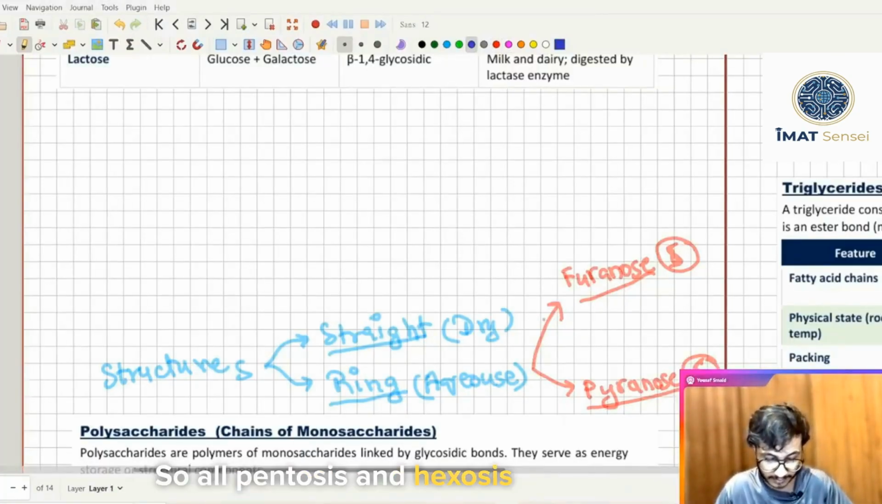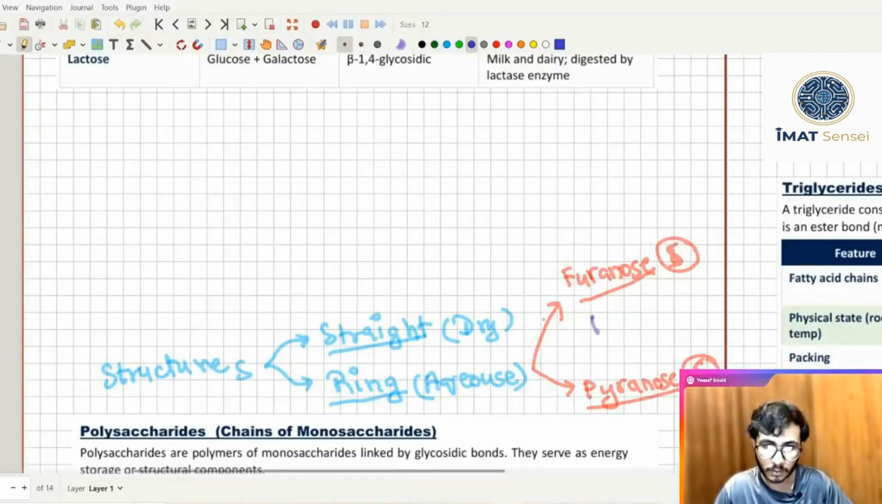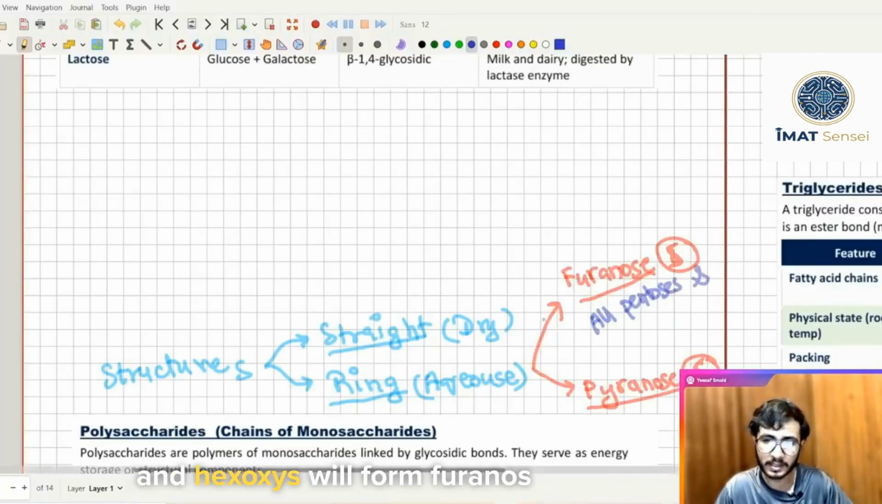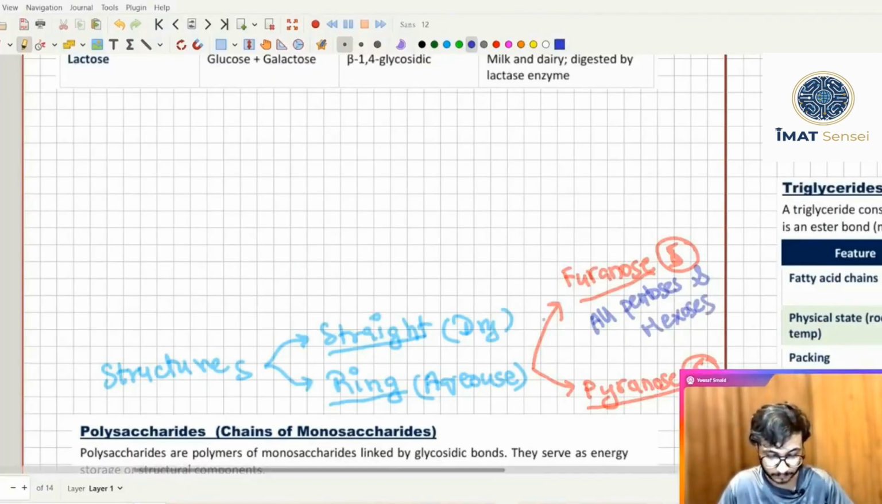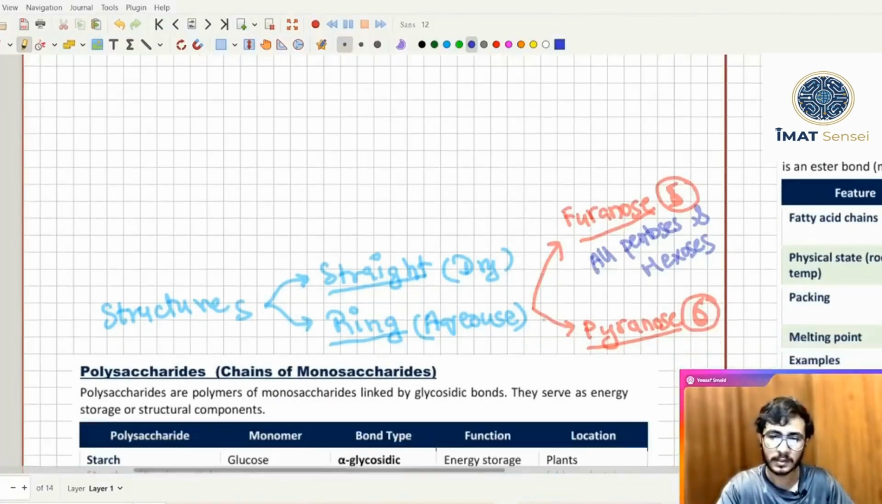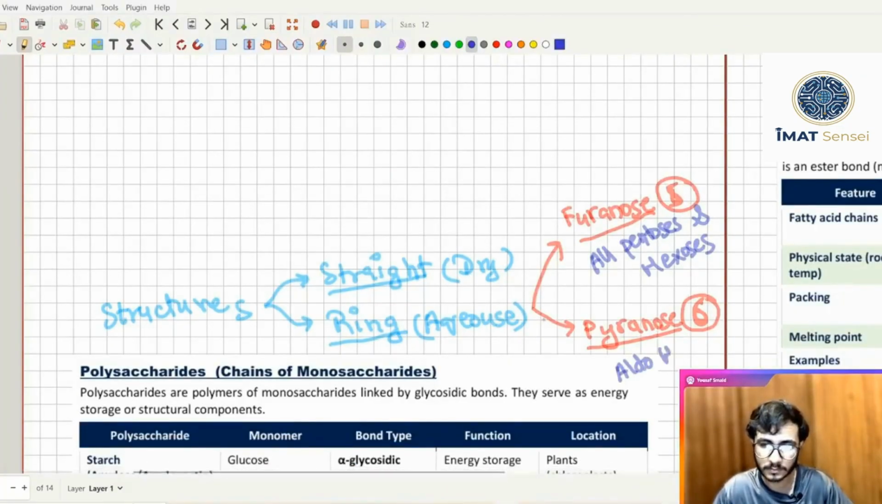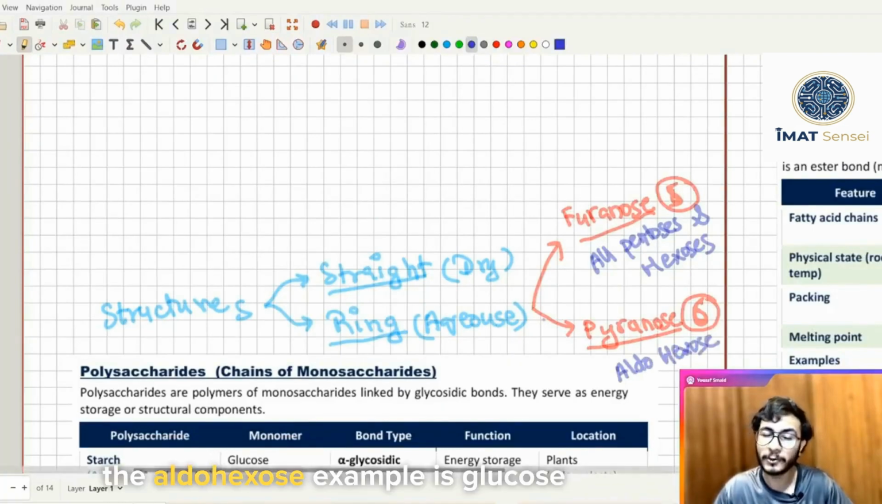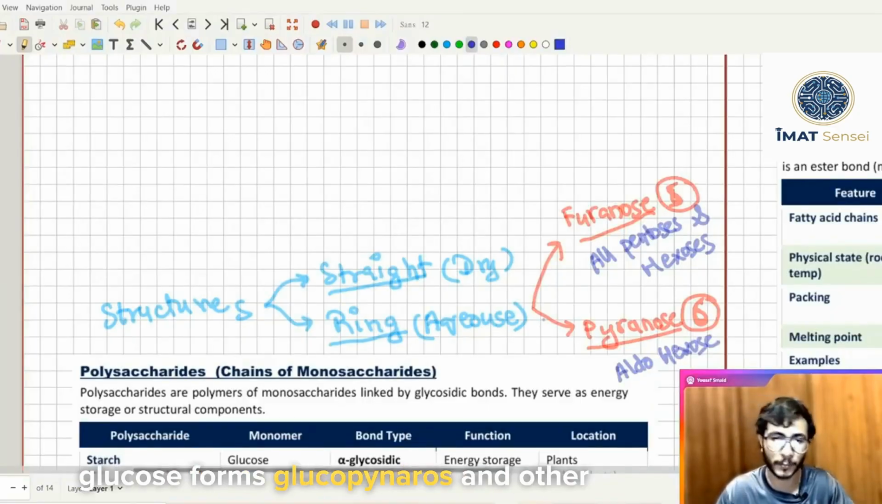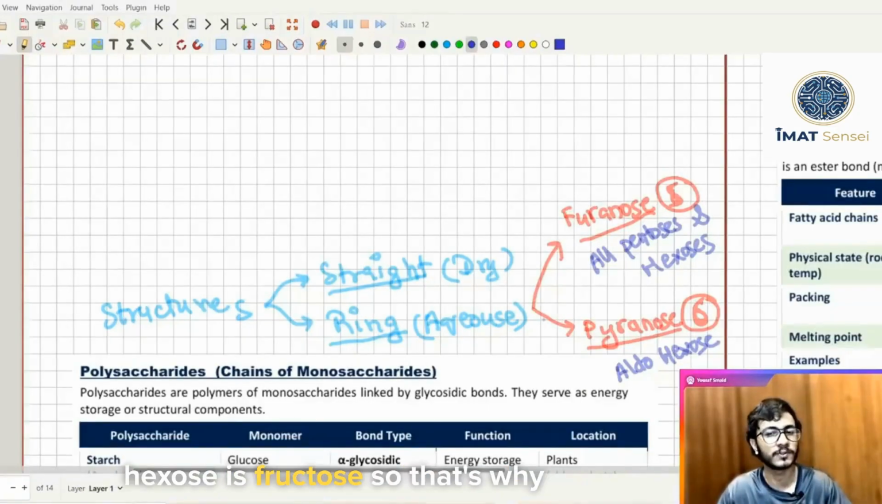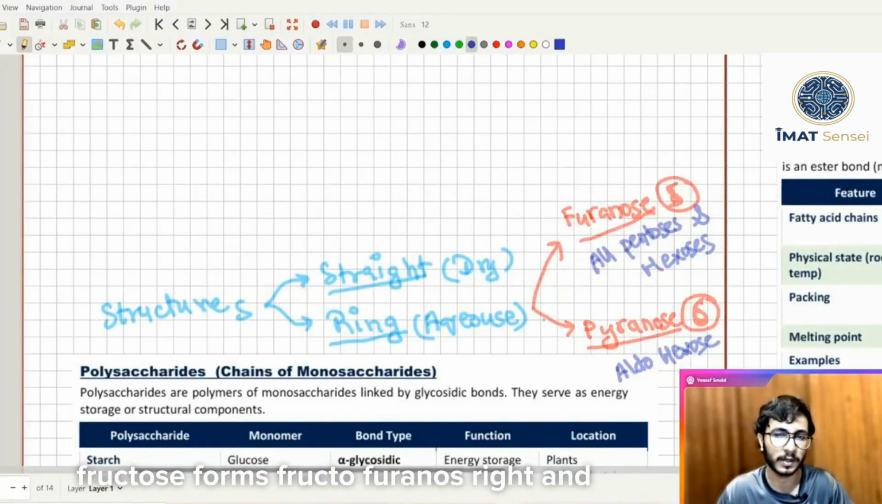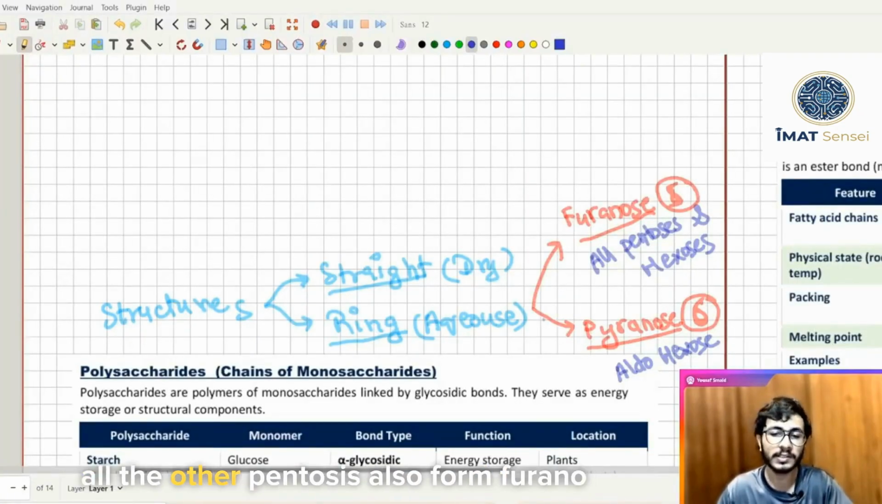So all pentoses and hexoses will form Furanose, while only aldohexoses will form Pyranose. The aldohexose example is glucose. Glucose forms glucopyranose, and the other hexose is fructose. So that's why fructose forms fructofuranose, right? And all the other pentoses also form furanose, like ribose, deoxyribose.